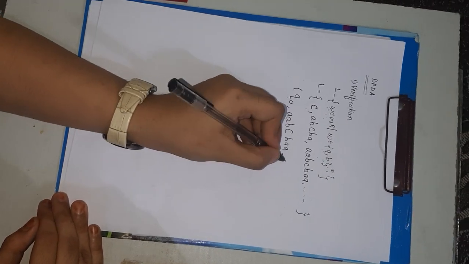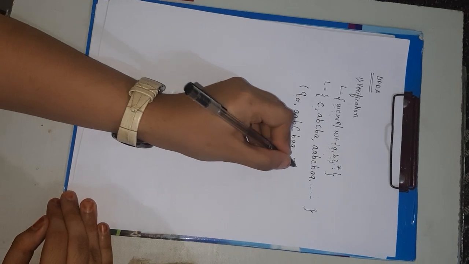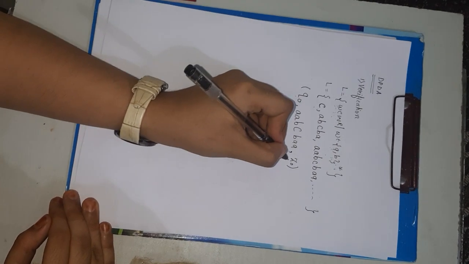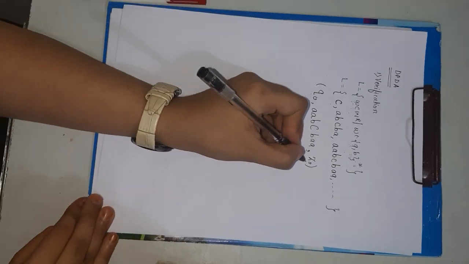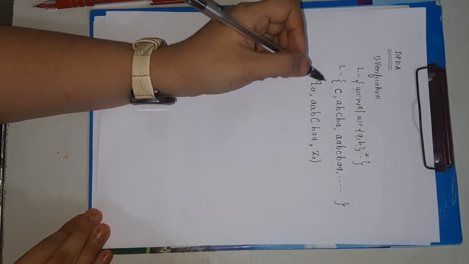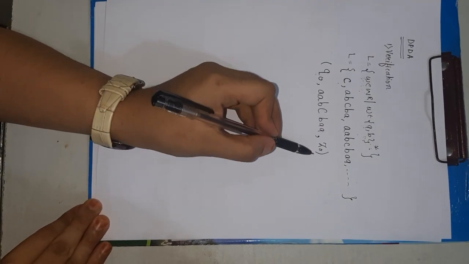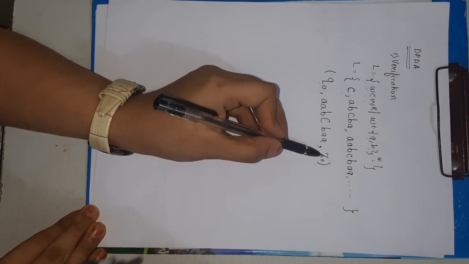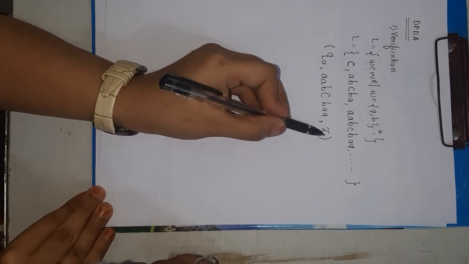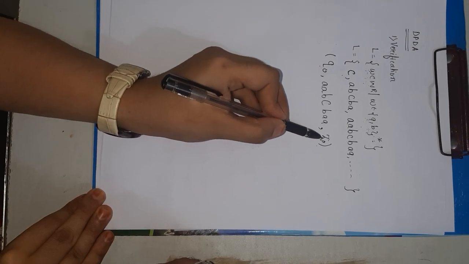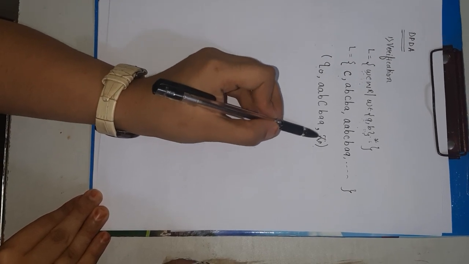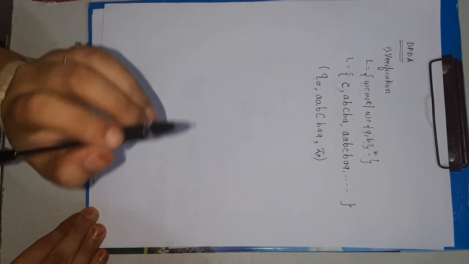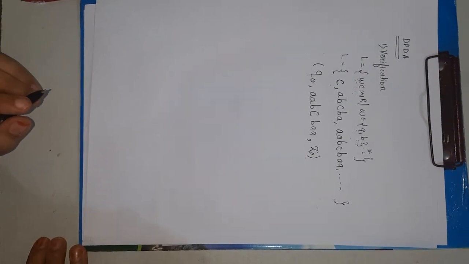The third parameter will be the top of the stack. So why is there a top of the stack? As we know, if I want to create a DPDA for a certain language, then the language is based on a data structure that is the stack, and the stack symbol is Z0, which is representing the top of the stack. So initially if nothing is in the stack, there will be a Z0. So let us start.